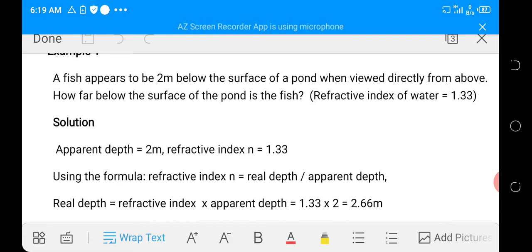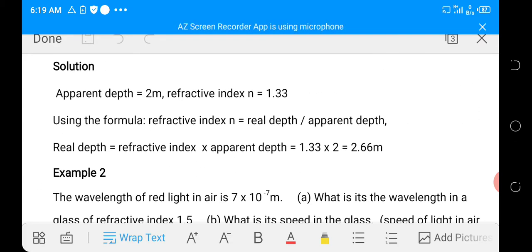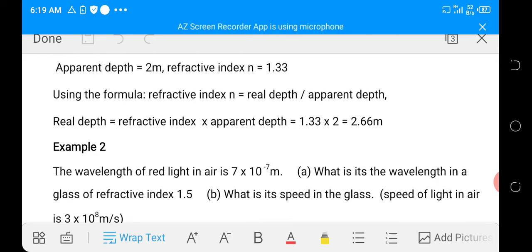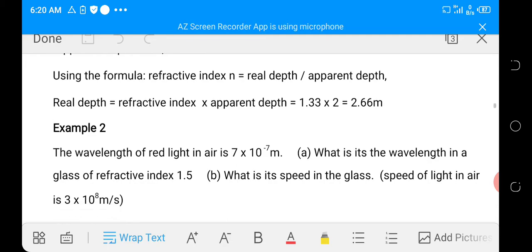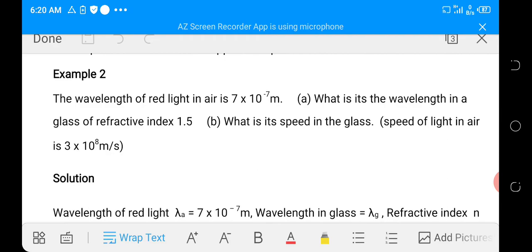So we just need to apply the formula that refractive index is equal to real depth over apparent depth. Making the real depth the subject of the formula, we have real depth is equal to refractive index multiplied by apparent depth. When this is done, our answer is going to be 2.66 meters, which is the real depth of the pond, which appears to be 2 meters. Let's look at example 2.